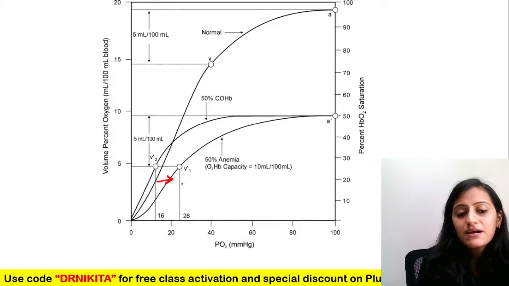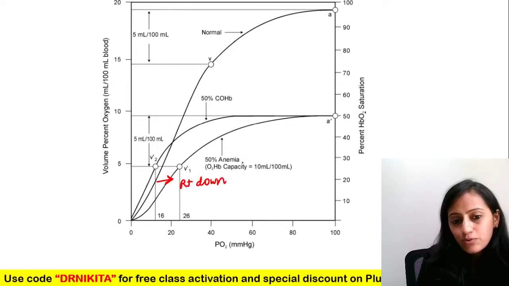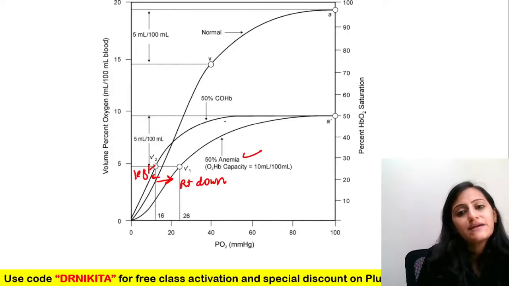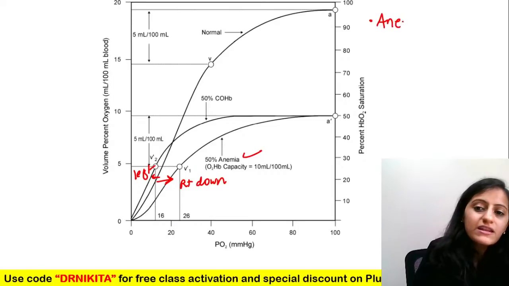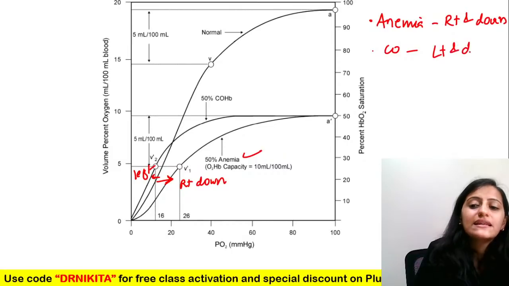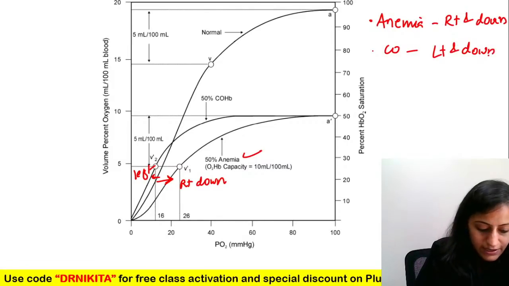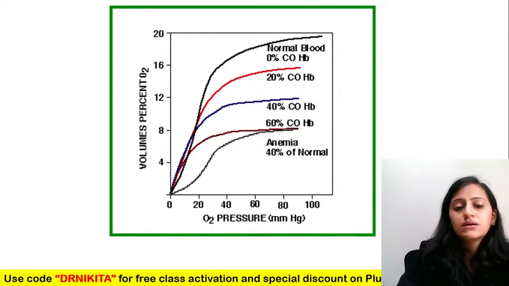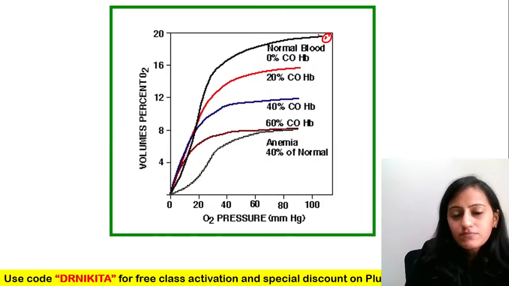So anemia is a shift to the right and downwards, and carbon monoxide is leftwards and downwards. Please remember this very, very important concept. Anemia is right and down and carbon monoxide is left and down. Clear with everyone? Okay, look at this as well. If this is the normal graph, okay, this is the normal graph.